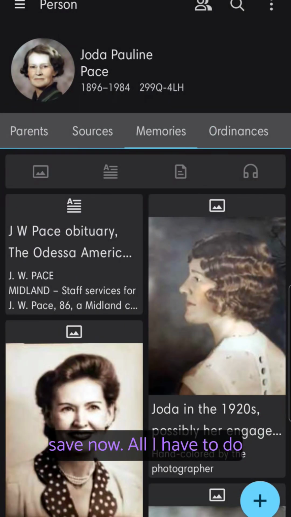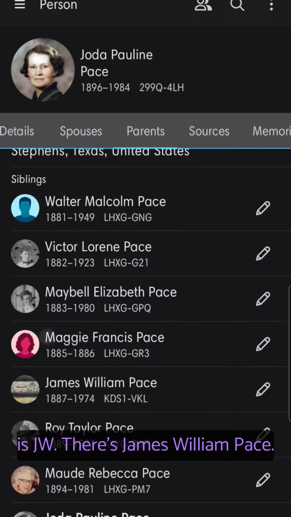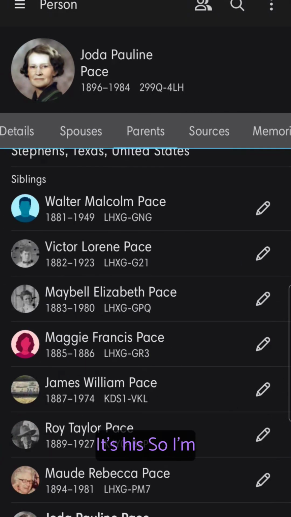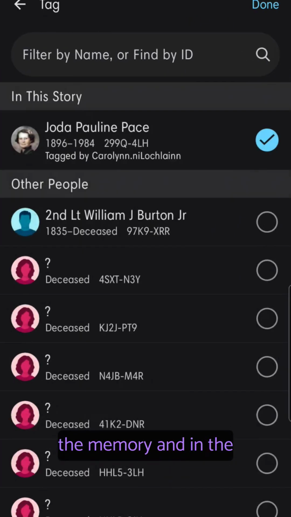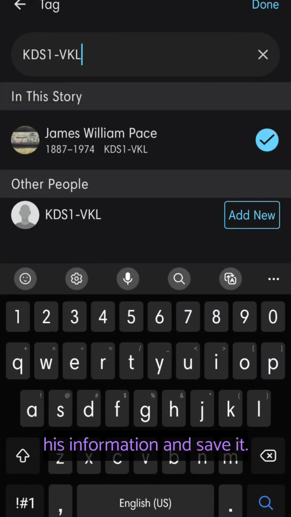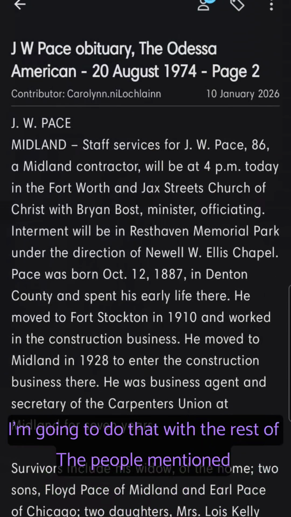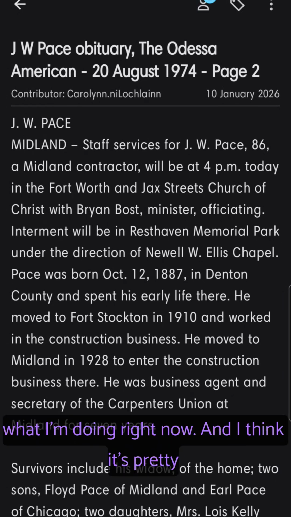Save. Now, all I have to do is attach it to other people. This is JW. There's James William Pace. It's his. So I'm going to copy his family search number, go back over to the memory, and in the tagging, I'm going to enter his information and save it. I'm going to do that with the rest of the people mentioned in the article as well. So that is what I'm doing right now, and I think it's pretty cool.